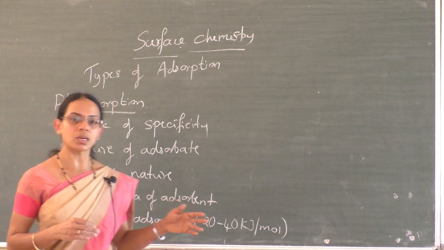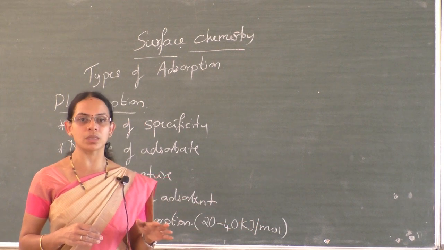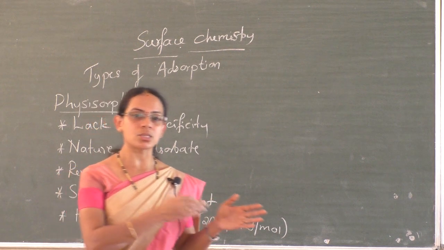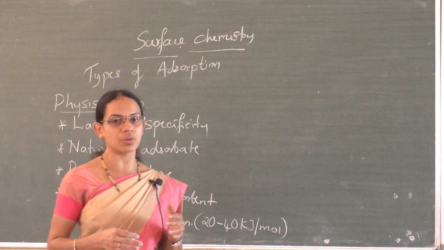And we have also studied about absorption, and the difference between adsorption and absorption. Adsorption is a surface phenomenon, whereas absorption is a bulk phenomenon.